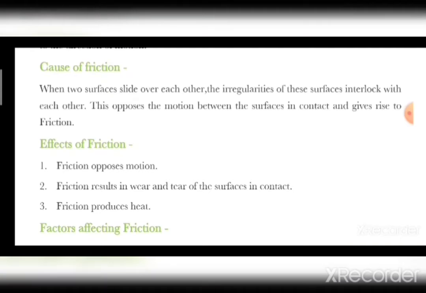Causes of friction: when two surfaces slide over each other, or roll, or just move over each other, the irregularities of these surfaces interlock with each other. This opposes the motion between the surfaces in contact and gives rise to friction. So this is the cause of friction: due to interlocking between the irregularities of the surfaces, there is opposition to the motion of the object. That opposing force is friction.